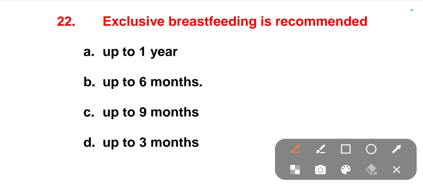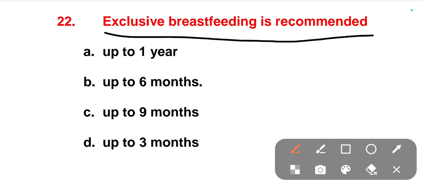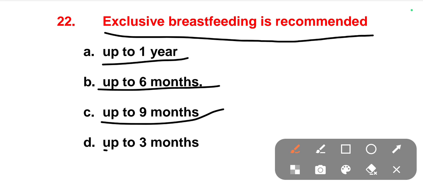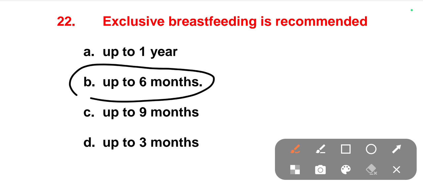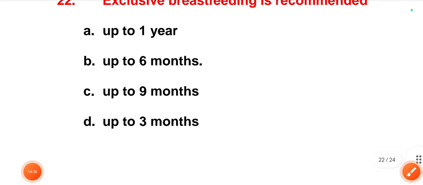The next one is, exclusive breastfeeding is recommended for up to how many days or months or years? Options are up to 1 year, up to 6 months, up to 9 months, up to 3 months. The right one is up to 6 months only. The mother has to give only the breastfeeding for the baby. That is exclusive breastfeeding.